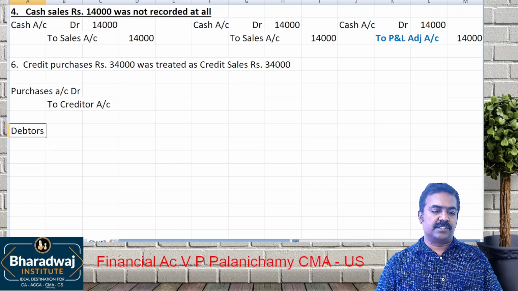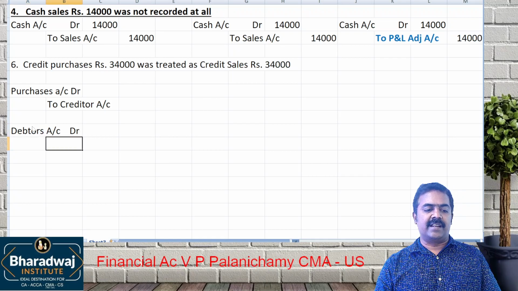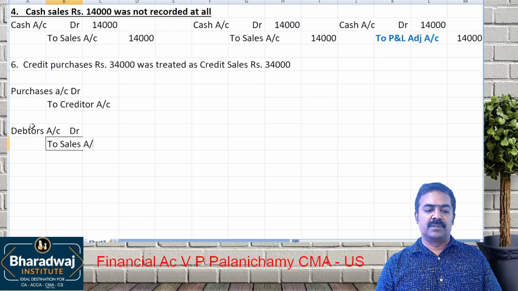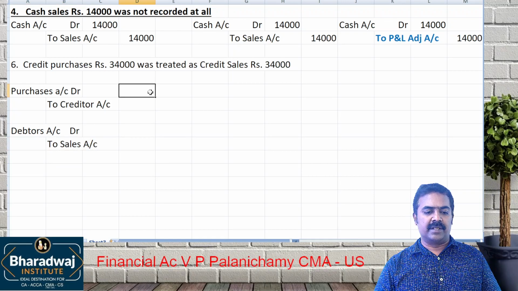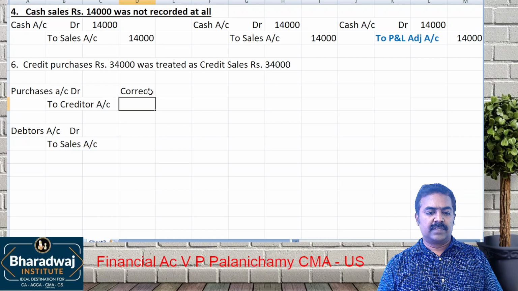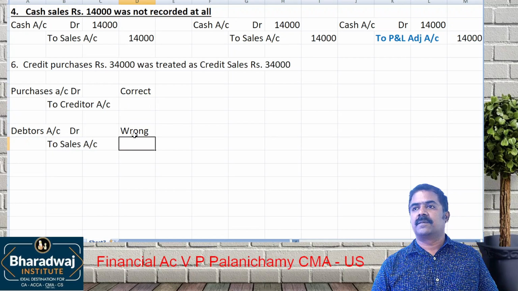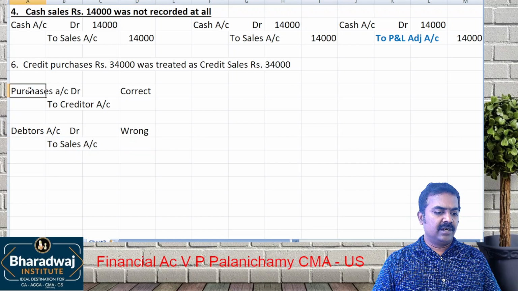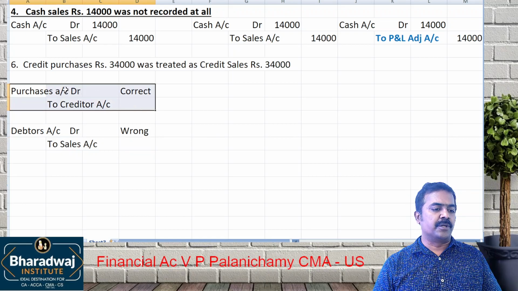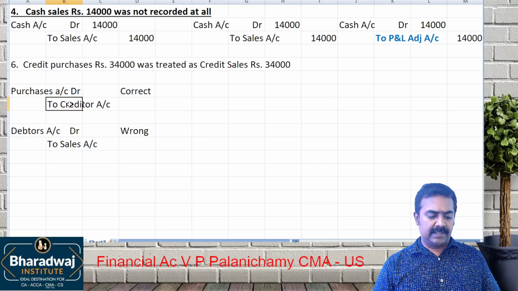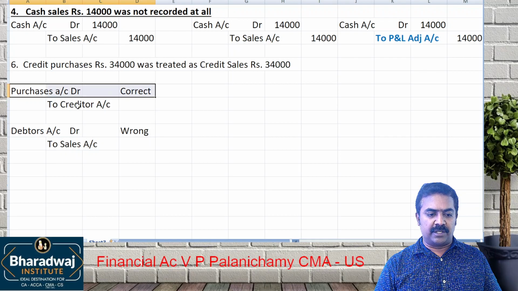Debtors account debit to sales. Debtors account debit to which account? Sales account. This is the wrong treatment. This is the correct one. This is the wrong one. How to rectify this? You have to put the correct treatment. For that, what do you have to do? Purchase account debit to which account? Purchase account debit to creditors account.